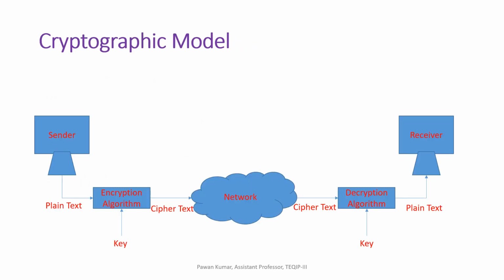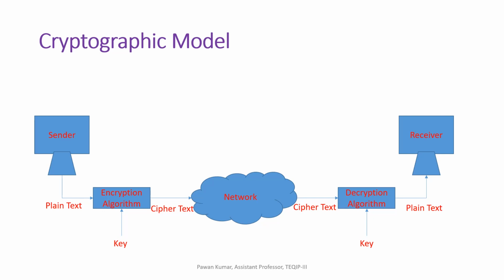That is the cryptographic model. Here you can see sender and receiver, encryption algorithm, decryption algorithm, network, plain text, ciphertext, and key. These are the basic components of this model. Actually, the sender creates plain text and passes it to the encryption algorithm, and the encryption algorithm also takes the key as input and produces ciphertext, that is the encrypted message, and that encrypted message is transferred through the network to the receiver.